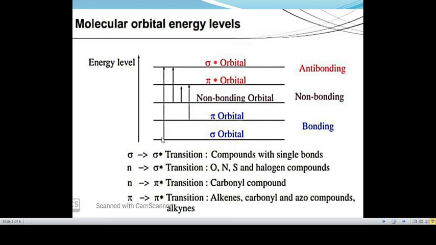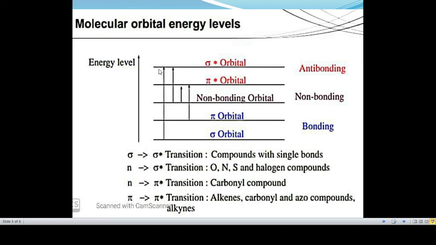The excitation of sigma electrons to sigma star occurs with net retention of electron spin. Means the spin of the electron remains the same in both the ground state as well as the excited state.